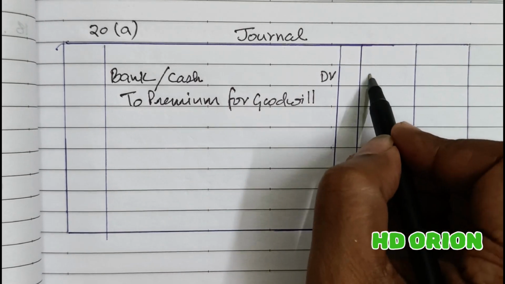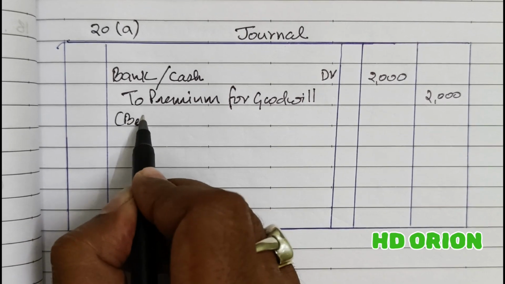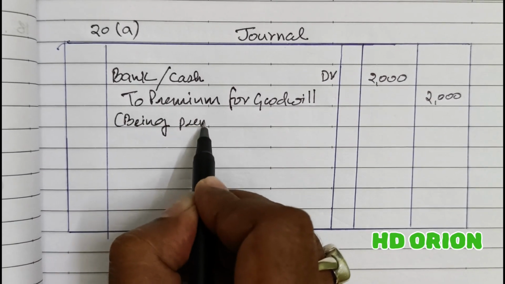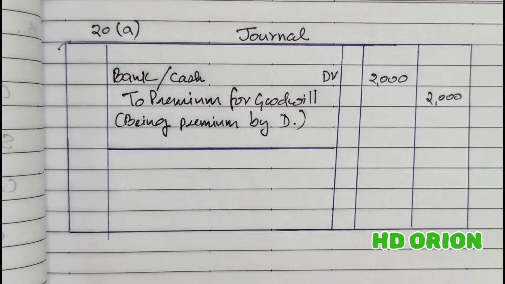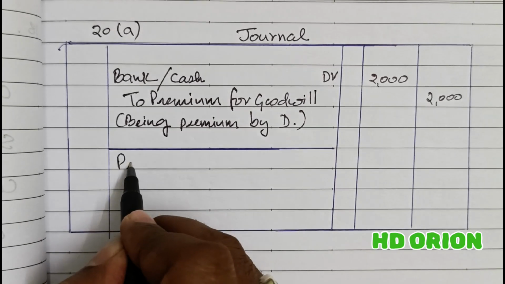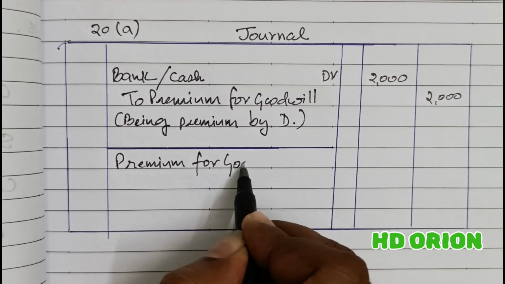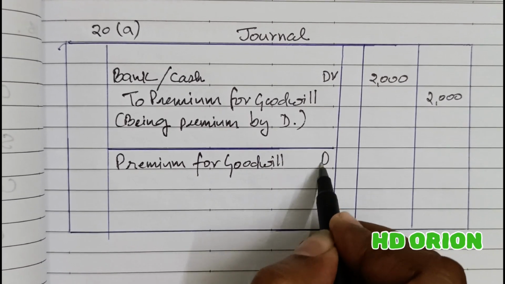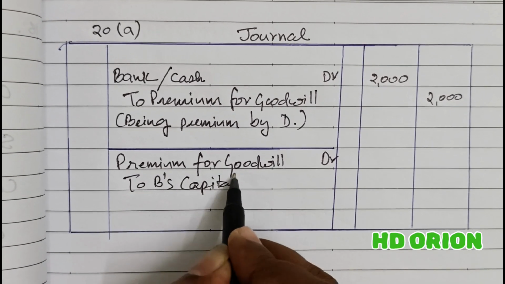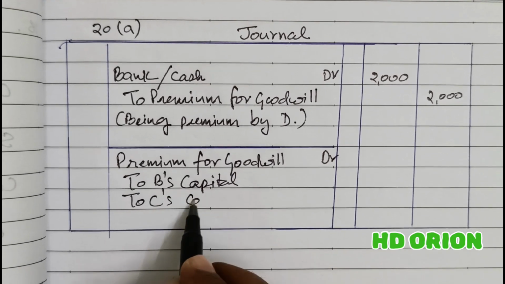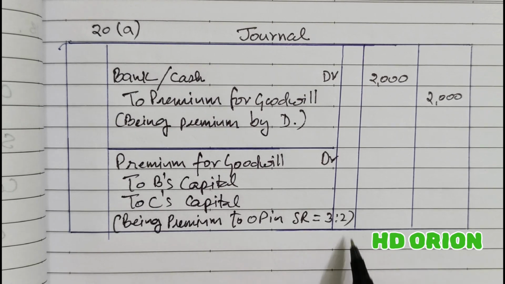Paying 2000 rupees premium for goodwill, being premium brought by D, and now it will be transferred to partners' capital account in their sacrificing ratio, which is 3:2.